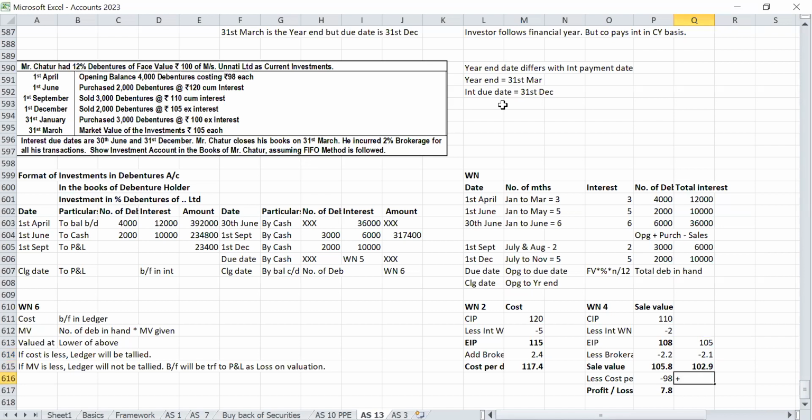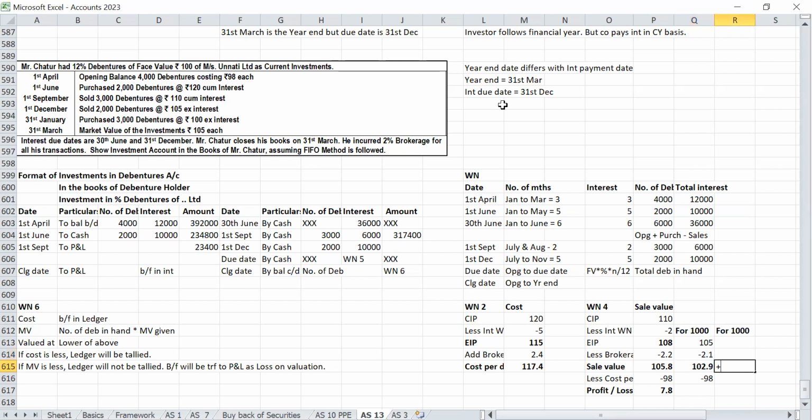So 102.9. Cost: yes, sir, we have to split, because we are selling 2,000 debentures, but the first opening stock we have only 1,000 debentures, sir. So for that the cost is 98.